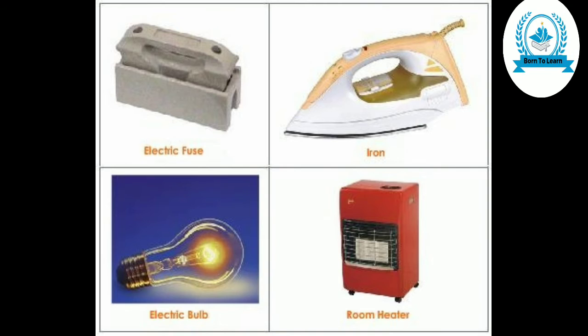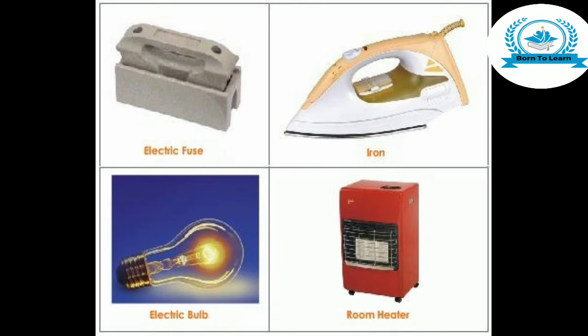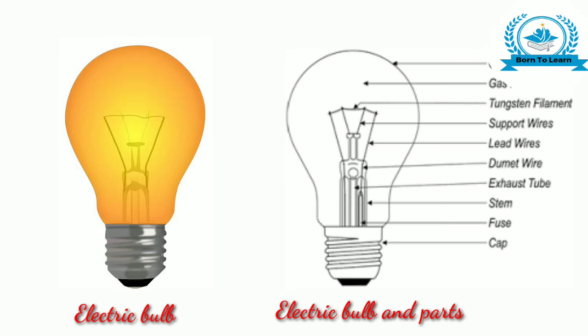Applications of the heating effect of current. The important applications of the heating effect of electric current are given below. 1. The heating effect of current is utilized in the working of electrical heating appliances such as electric iron, electric kettle, electric toaster, electric oven, room heaters, water heaters, geysers, etc. Second, the heating effect of electric current is utilized in electric bulbs and electric lamps for producing light.